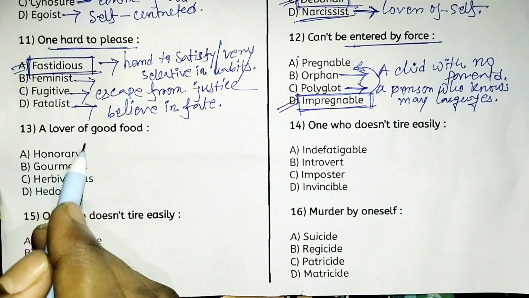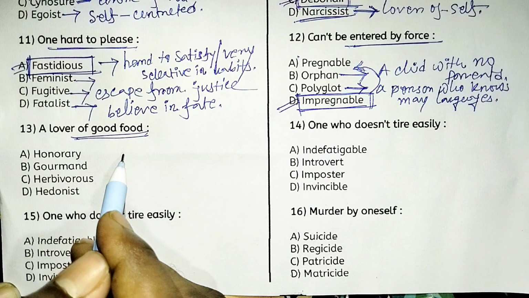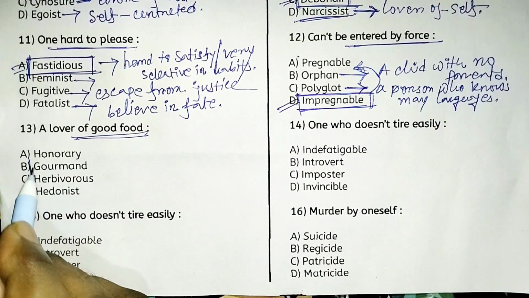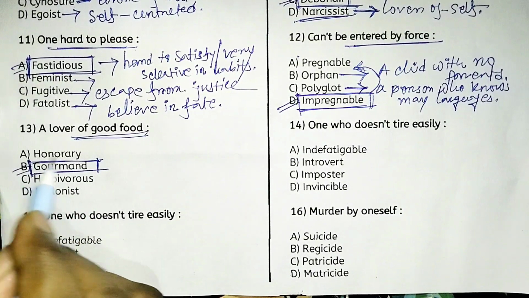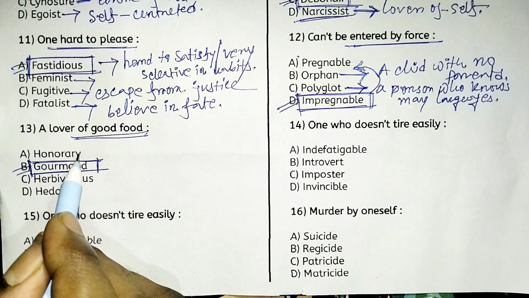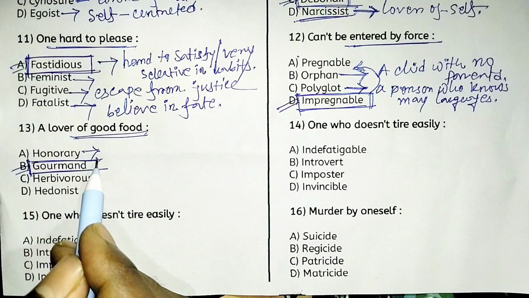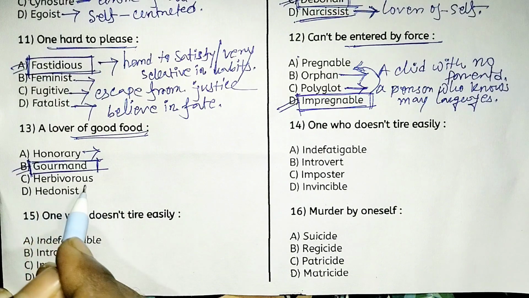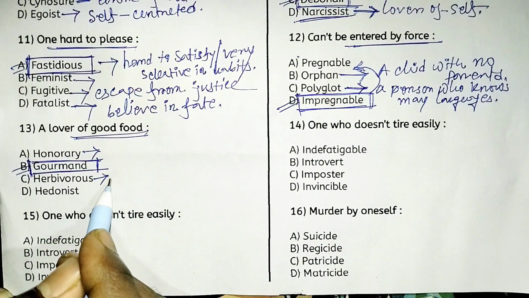Next, a lover of good food. A lover of good food suggests option B, gourmet. And honorary is a post without salary, just for honor. And herbivorous means a person who eats only plants.